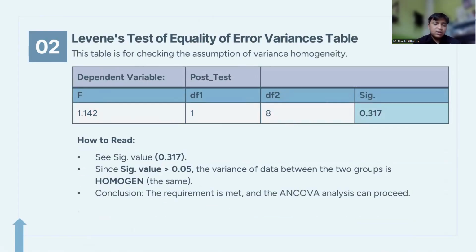Next, table number two is Levene's Test of Equality of Error Variances. This table is for checking the assumption of variance homogeneity. How to read it? See the significance value, 0.317. Since the significance value is greater than 0.05, the variance of data between the two groups is homogeneous. Conclusion: the requirement is met and the ANCOVA analysis can proceed.